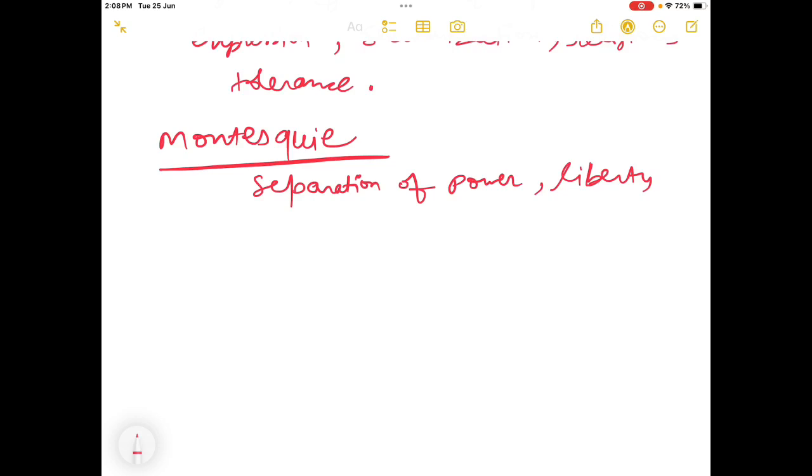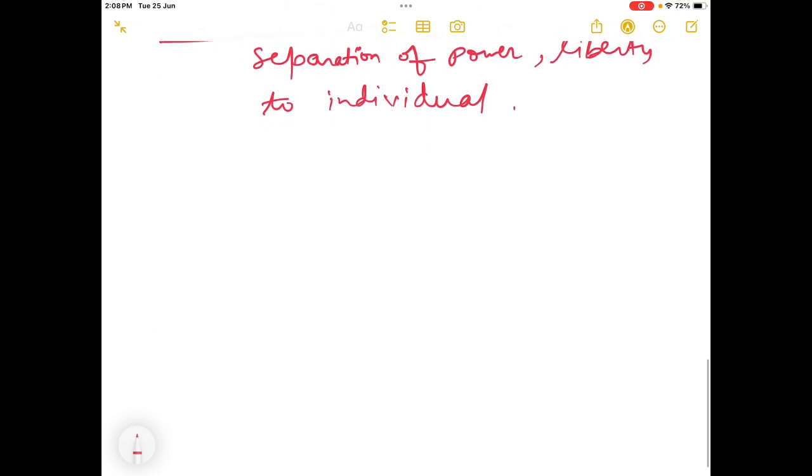Certain books give certain meanings, and UPSC also asks questions on what is the best definition, what best inferences of liberty, what best definition can consist this liberty term. So liberty to the individual, negative liberty, positive liberty. These things, these three philosophers I have discussed, they have talked about.